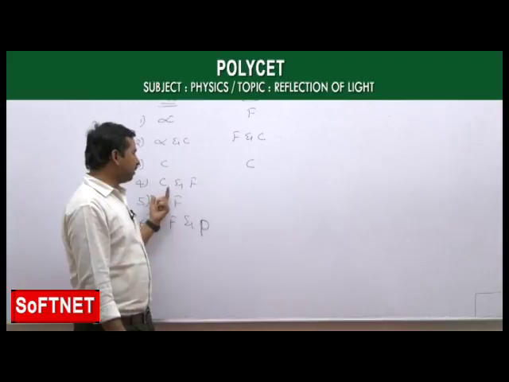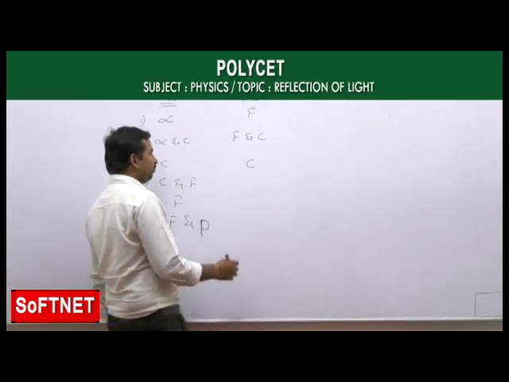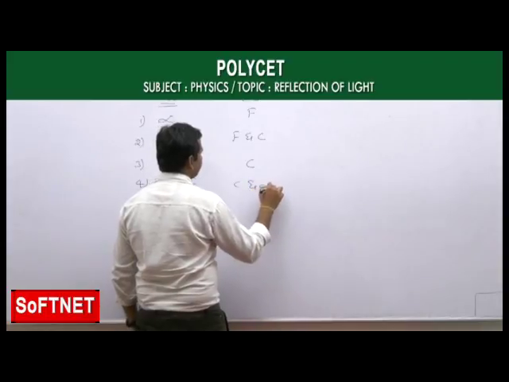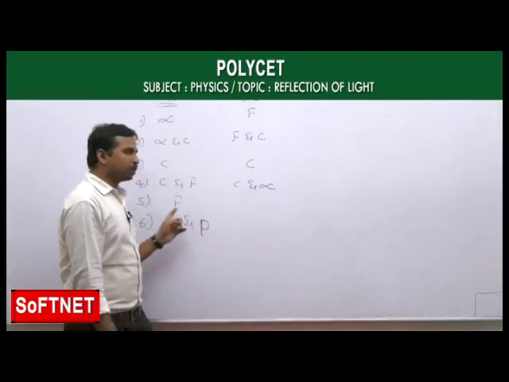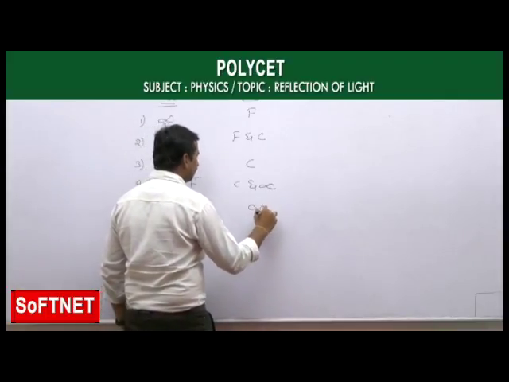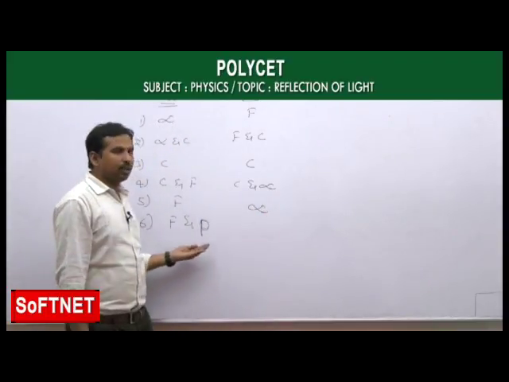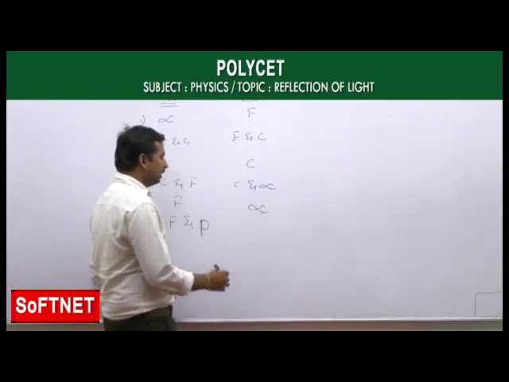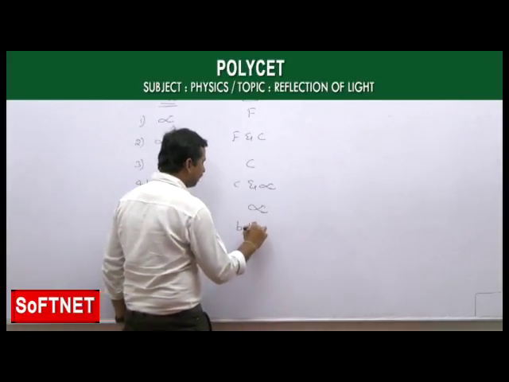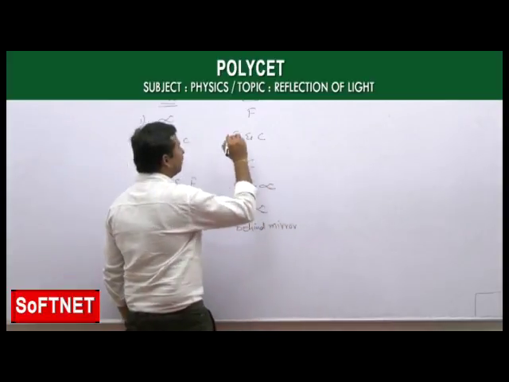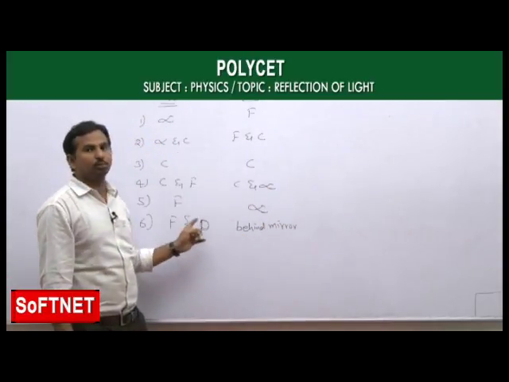And if the object is in between C and F, then the image is formed in between C and infinity. And the next position, when the object is at F, the image is formed exactly at infinity. And when the object is in between F and P, then the image is formed, which is a special case, behind the mirror. So these are the image positions we got for the given object positions.